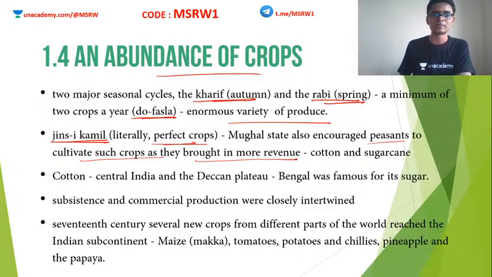For example, you have cotton, sugarcane, and so on. Indian cotton is extremely famous all over the world, even at those times, and it was exported to other parts of the world, other kingdoms, other countries. So these kinds of crops, or let's say cash crops, are also known as Jins-i-Kamil.